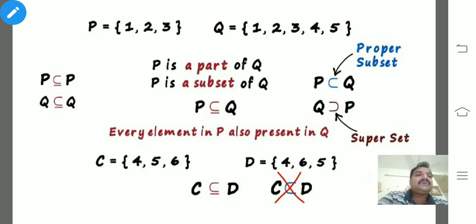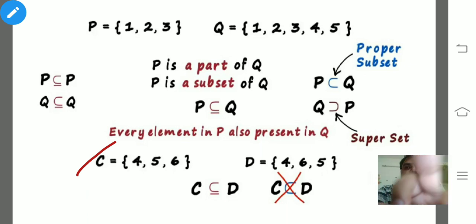So in the first case, you can read P is a subset of Q and P is a proper subset of Q. But in the second example, you can only read C is a subset of D, or C is a subset or equal to D. I hope you could understand.